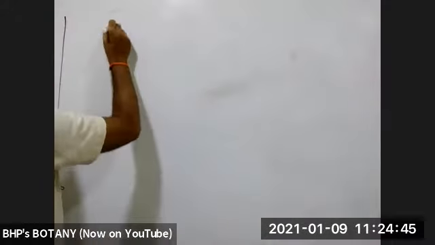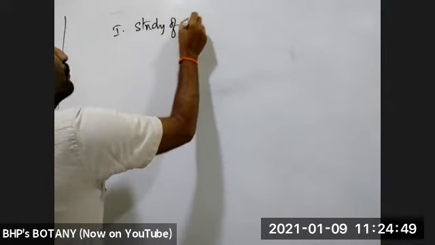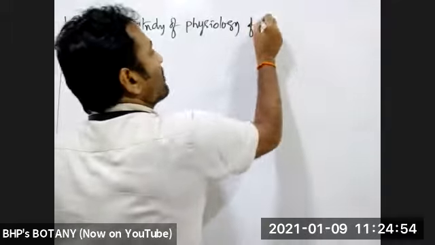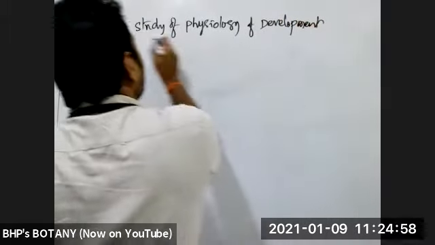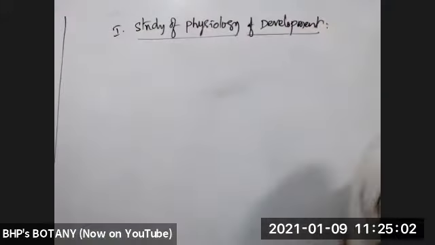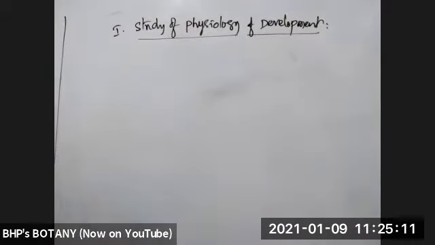Transgenic animals, first usage, study of physiology and development. What is physiology? Physiology means all the metabolic activities which are taking place in an organism and how the development is taking place in an organism. That is what we can call physiology.